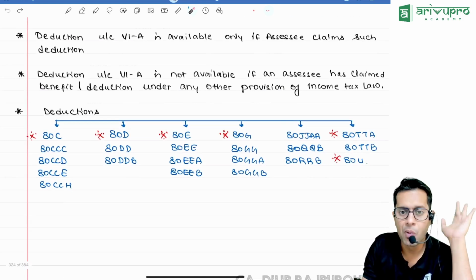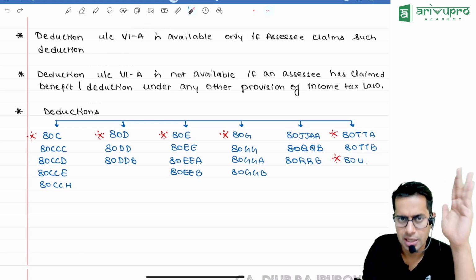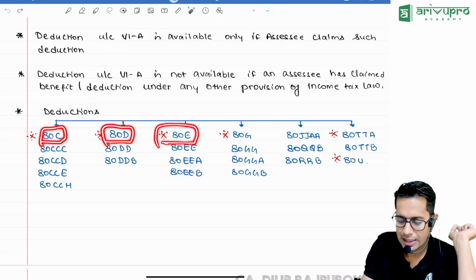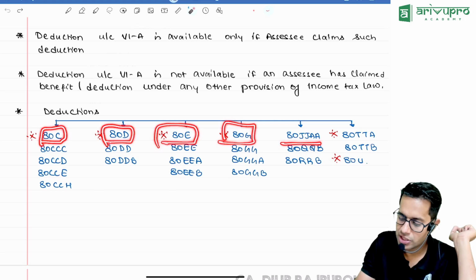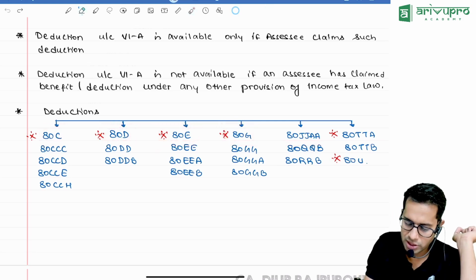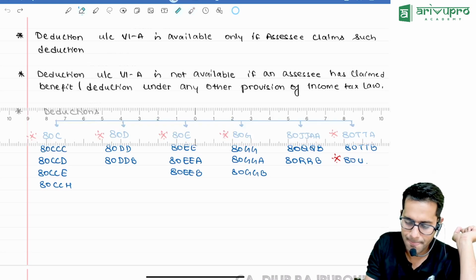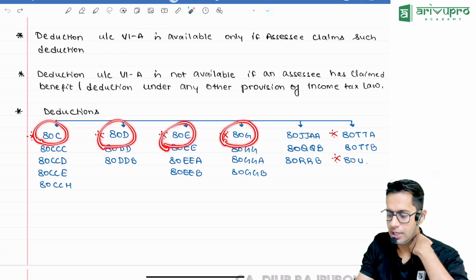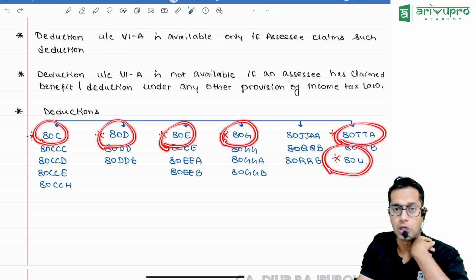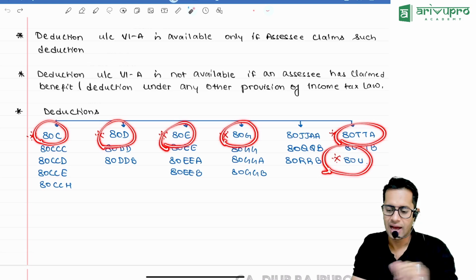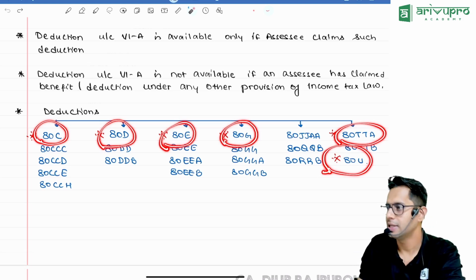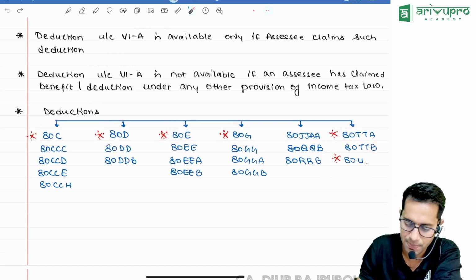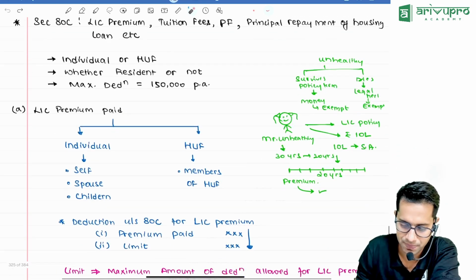Now there are different sections. The most important sections in deductions, which you should not miss at all: 80C, 80D, 80E, 80G, 80TTA, and 80U. These are deductions which you are never supposed to miss. This is something which you should know 100%. Now we'll study one by one which are these deductions.